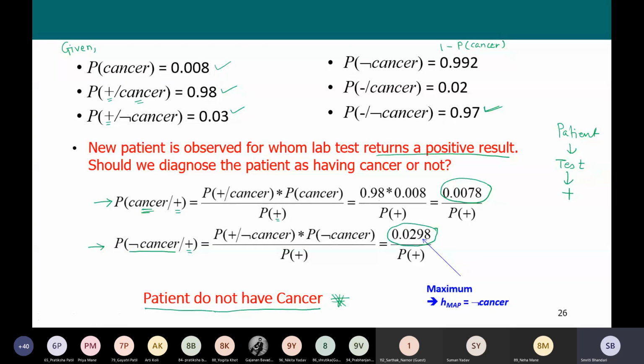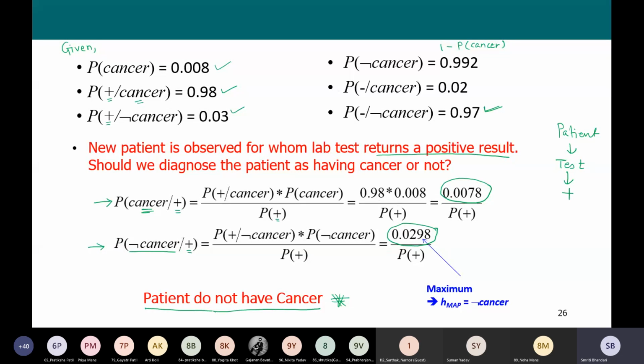Correct? So I hope you must have understood. If you have any doubts, please let me know so that we can clarify them. I hope you understood how Bayes' theorem can be related to machine learning problems.